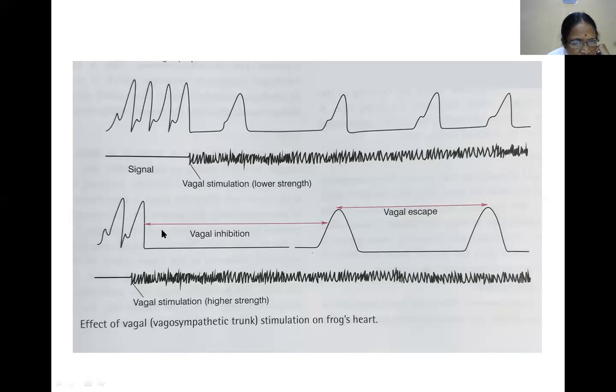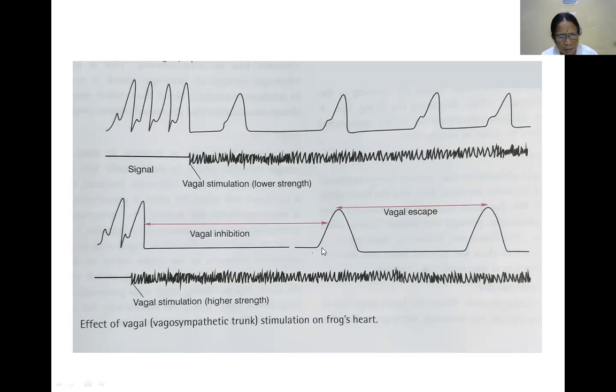Potassium channels open up, more influx of potassium ions into the nodal tissues, and then decreased cyclic AMP. Calcium ions in the cardiac muscle decrease, and thereby the heart rate decreases. This is the cause. Increased acetylcholine, increased potassium ions, decreased cyclic AMP, decreased calcium ions, all this leads to vagal inhibition.